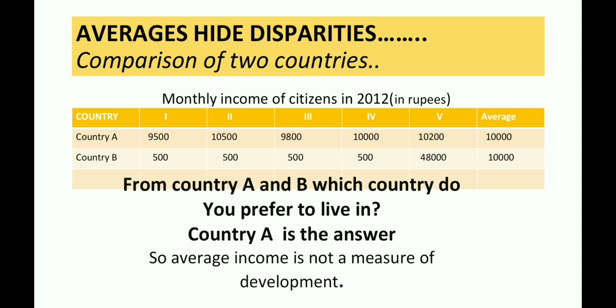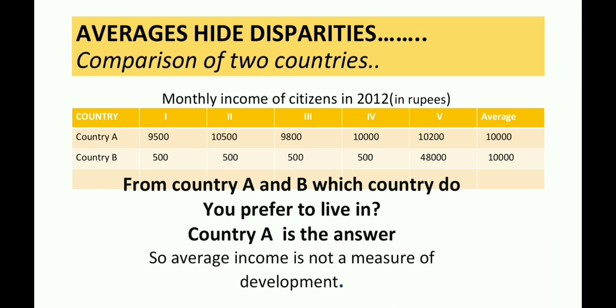only 500 rupees. The fourth citizen of country A earns 10,000 rupees, whereas the fourth citizen of country B, again his income is only 500. Now the fifth and the last citizen of country A, his income is 10,200 rupees, whereas the fifth citizen of country B, his income is 48,000 rupees per month.